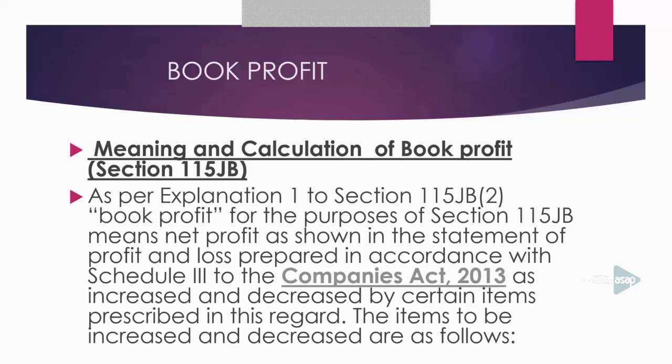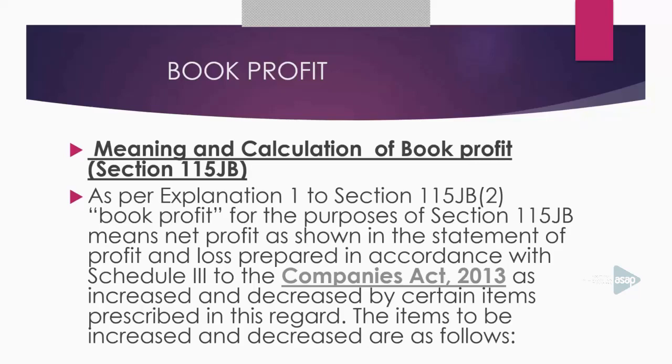As per Explanation 1 to Section 115JB, book profit for the purposes of Section 115JB means net profit as shown in the statement of profit and loss prepared in accordance with Schedule III to the Companies Act 2013, as increased and decreased by certain items prescribed in this regard.